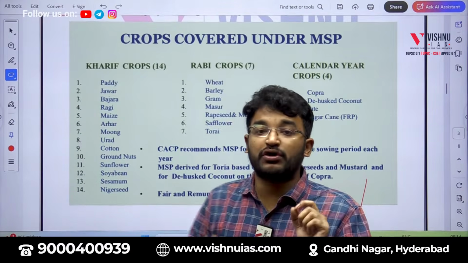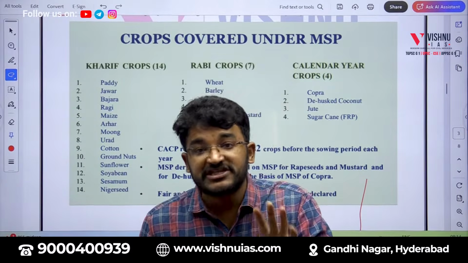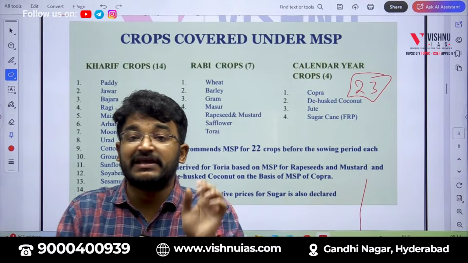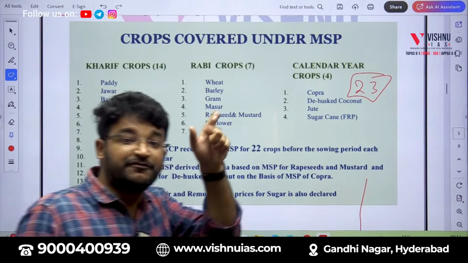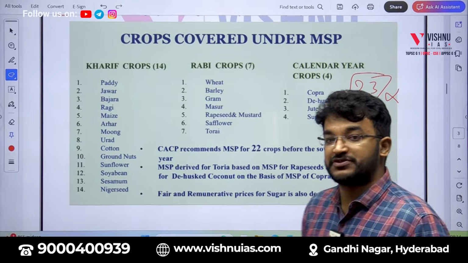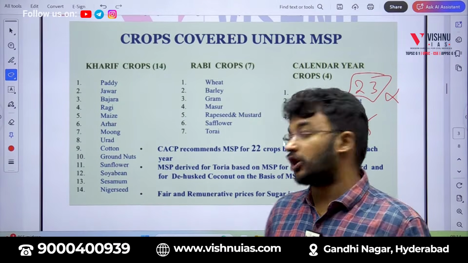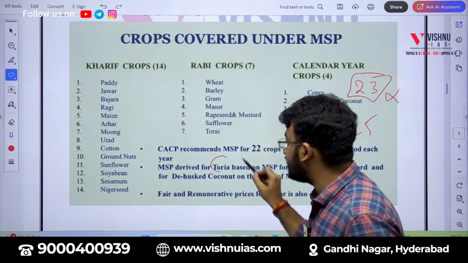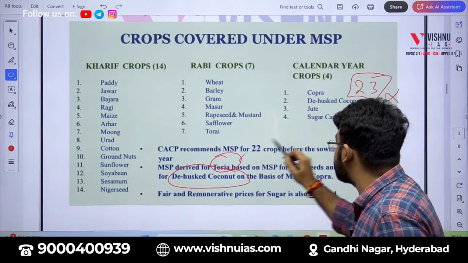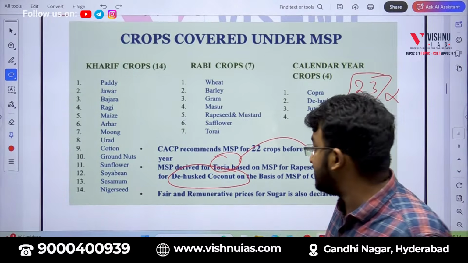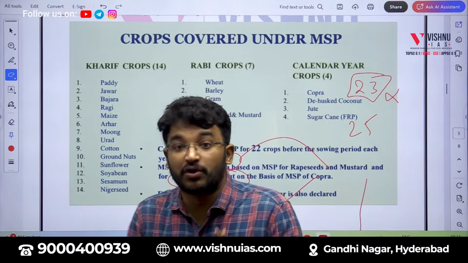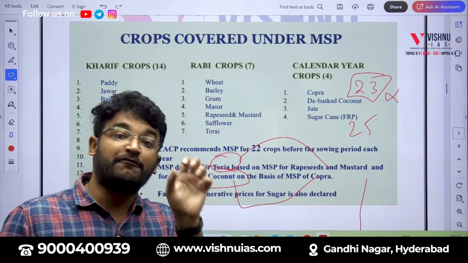And there is one more catch here. As I mentioned, MSP will be announced for only 23 crops. But if you look at the final document from the Government of India, there will be MSP for 25 crops, not 23 crops. The reason is that there are 2 more crops called thoria and dehusked coconut. The MSP of thoria is fixed based on the MSP of mustard. The MSP of dehusked coconut is fixed based on the MSP of copra. So in the final document, there will be MSP for 25 crops.